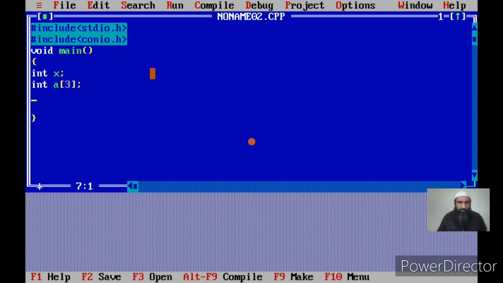Now I can watch these statements first, then I can say x is equal to 9. Then I can say the first element, that is a of 0, that's the first variable, equal to 9. Okay, let us see what happens in this by using step mode, because then only you will understand what is happening.